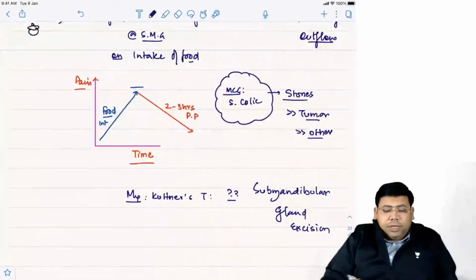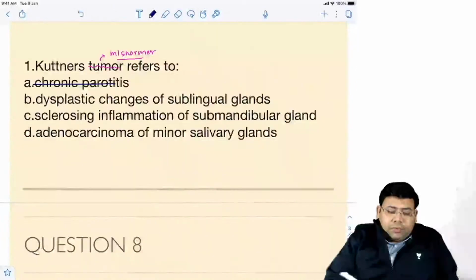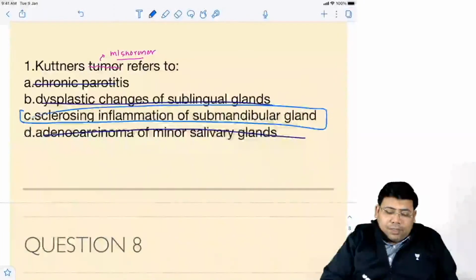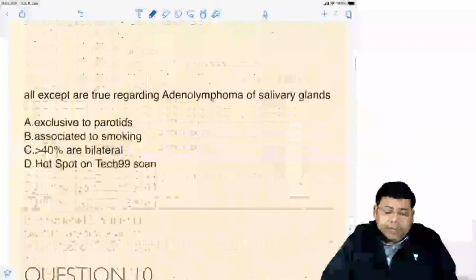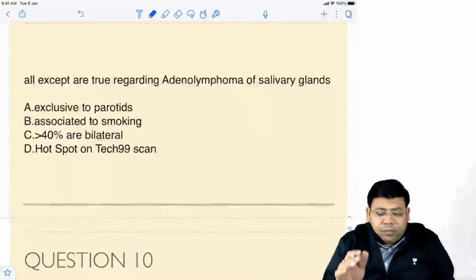So let us go to the next question. Chronic parotitis, no. Dysplastic changes, no. Adenocarcinoma, no. It is a sclerosing inflammation of the submandibular gland. So when we are discussing the salivary glands, I'll discuss one more question.